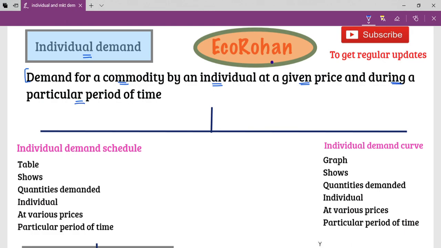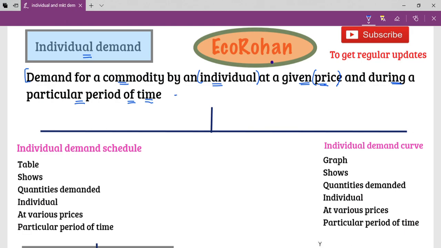particular period of time. See, in the last video we had studied that demand is a relative concept. It is always related to price and it is always related to time. So whenever you express demand, you have to express it in terms of price and in terms of time. So over here we express individual demand as demand for a commodity by an individual at a given price and during a particular period of time.